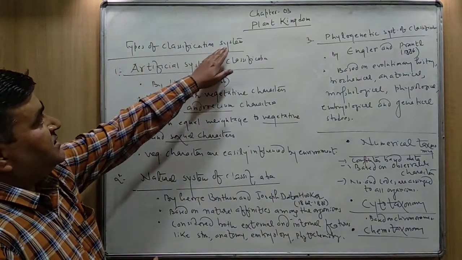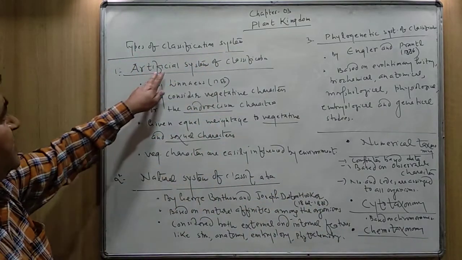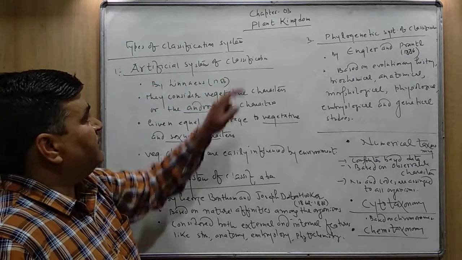Types of classification system. The first one is the artificial system of classification.